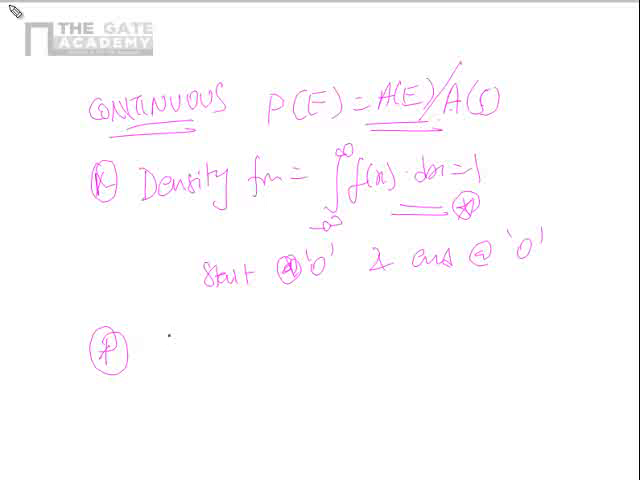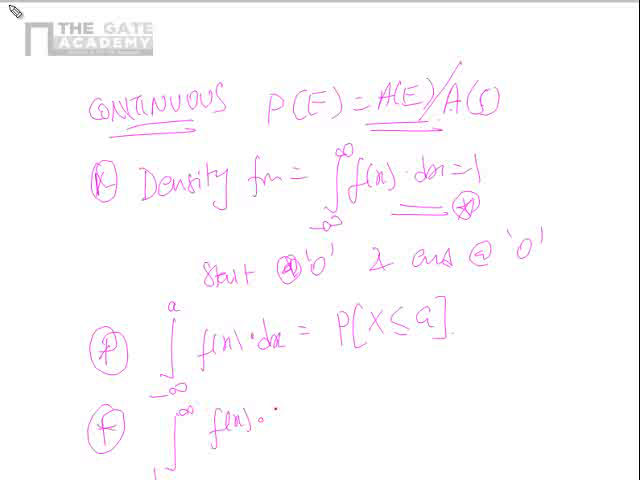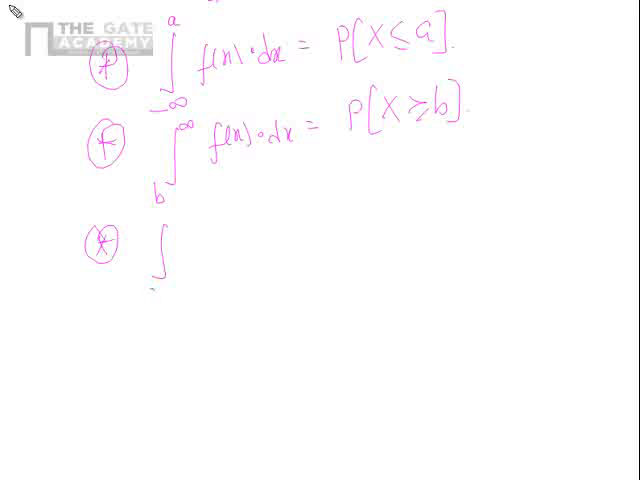Then what we saw? Integral from minus infinity to a of f of x dx is nothing but the probability that x is less than or equal to a. And similarly, integral from b to infinity of f of x dx is nothing but the probability that x is greater than or equal to b. Then integral from a to b of f of x dx is nothing but the probability that x is between a and b, that is a less than or equal to x less than or equal to b.